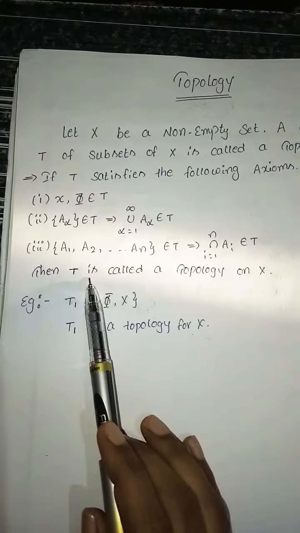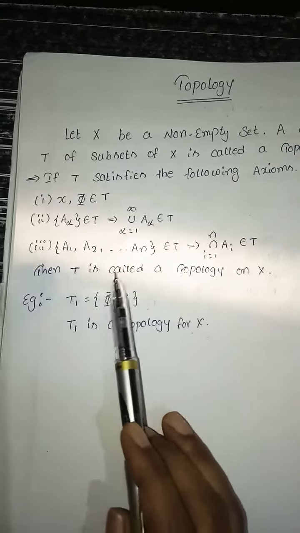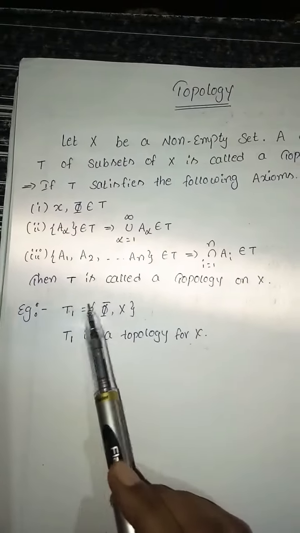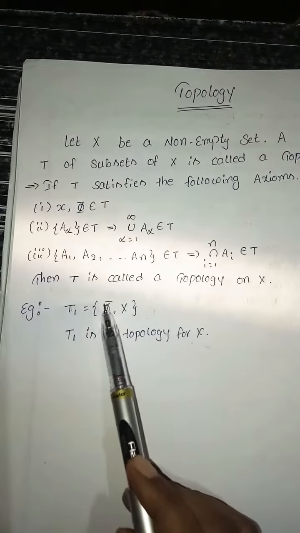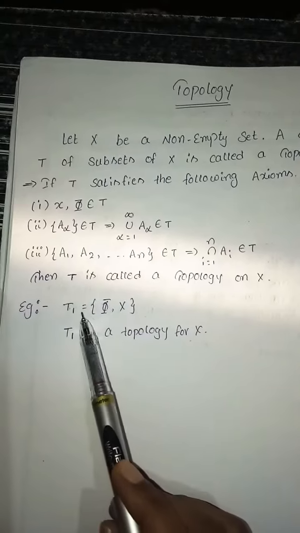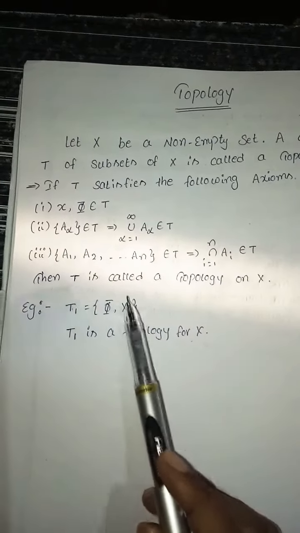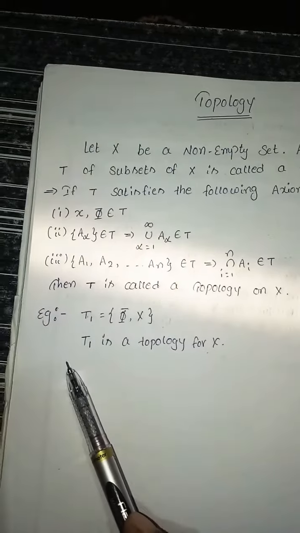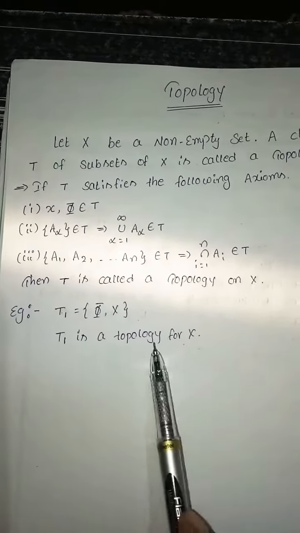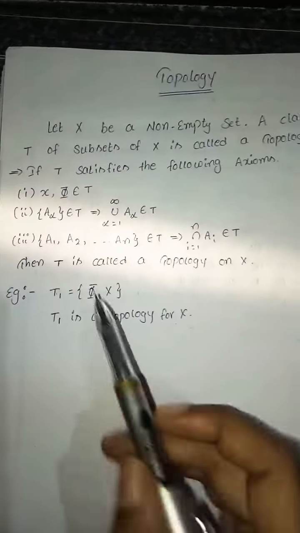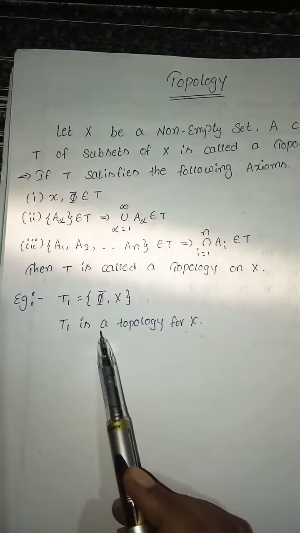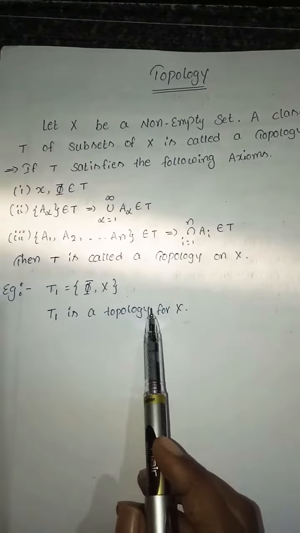The second condition is the union of every class of sets in T is a set in T. In this set T1, the union becomes X. And for the third condition, the intersection becomes the null set. Then this example satisfies the three conditions, so T1 is a topology for X.